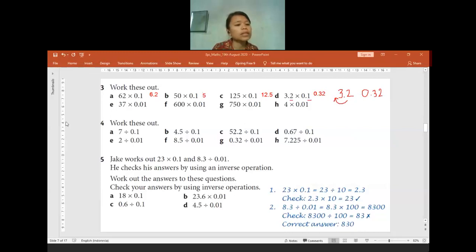Okay. Now for the question E. 37 times 0.01. How much will it be? Okay, 0.37. When I can see some of you already answering through the chat box, I feel like you already really understand. Now for the question F, 600 times 0.01. How much will it be? It will be 6, because we do 600 divided by 100. The answer will be equal to 6.